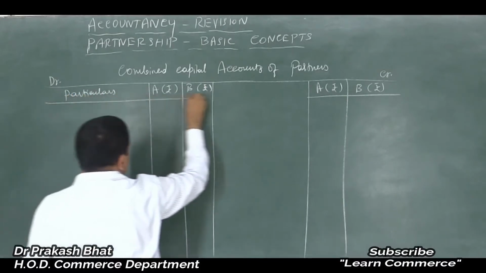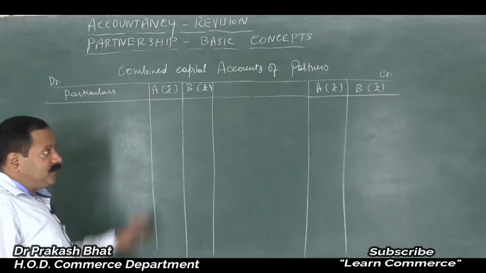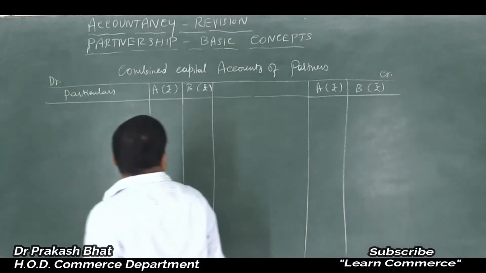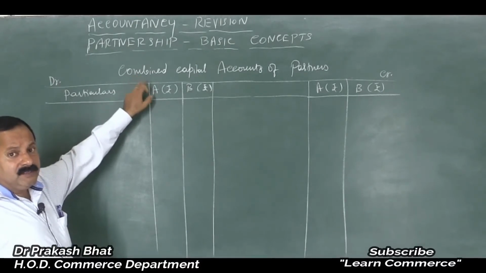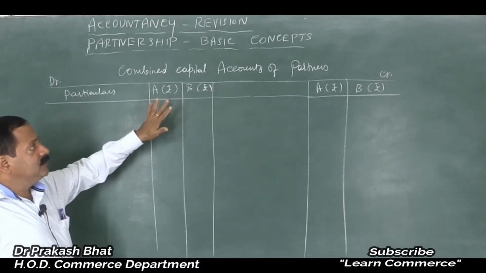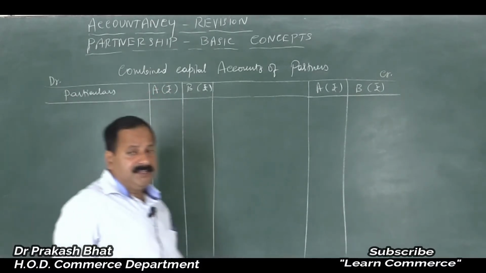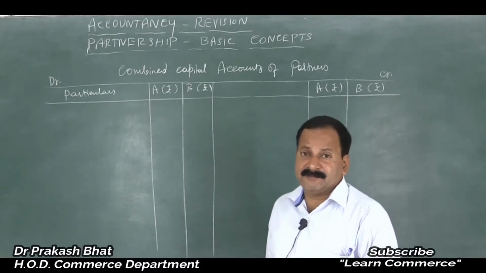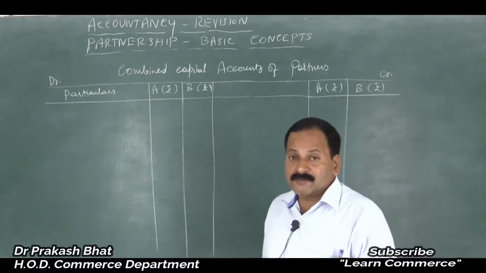You need not provide for the LF. Ledger folio is not required. This JF is not, I'm sorry, this is a ledger account, so JF is not required. See, combined capital accounts of partners I am preparing, that means capital entry should not come here. So this is under which method? We prepare only capital accounts under the fluctuating capital system. Fluctuating capital system, I am preparing the capital accounts of partners.